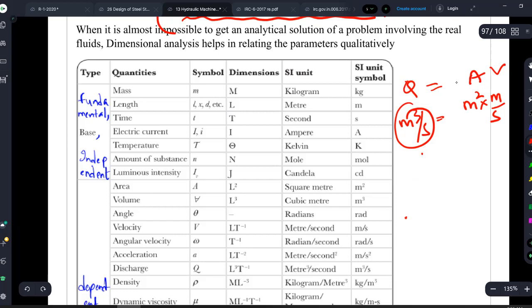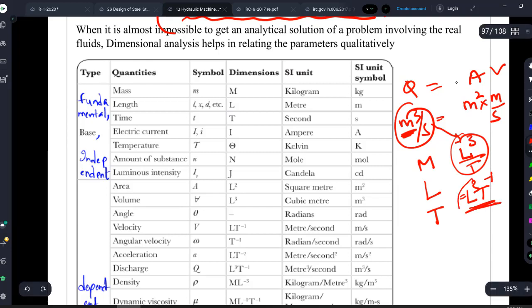There are some standard dimensions, like mass we represent by M, length we represent by L. So that means here meter cube per second, right? Meter is nothing but length, so it will become L cube divided by second. Second is nothing but time, and time is represented by T, so L cube by T. Dimensionally I can write my discharge as L cube into T to the power of minus 1. So this is the dimension of my discharge, whereas this is my unit, the SI unit, and this is my dimension.